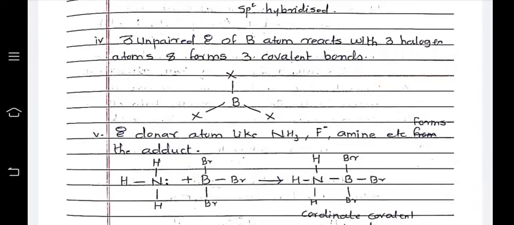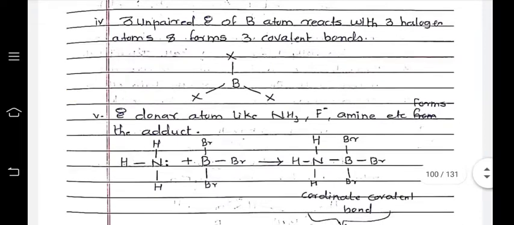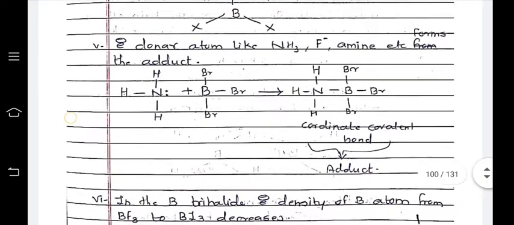The three unpaired electrons of the boron atom react with three halogen atoms and form three covalent bonds, that is the BX3.